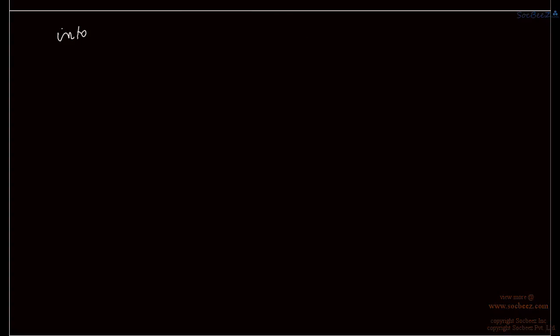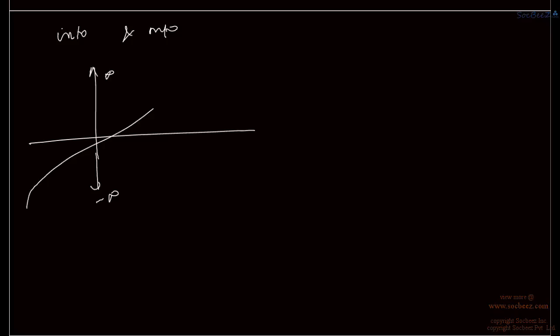Now see into and onto functions. Say we have an onto function. Onto function means, say we define a codomain from minus infinity to plus infinity. Then a function having a graph from minus infinity to plus infinity is an onto function.